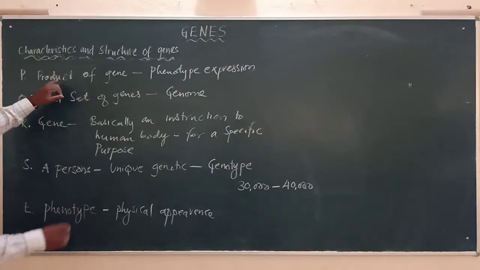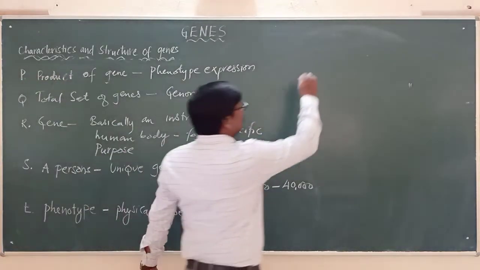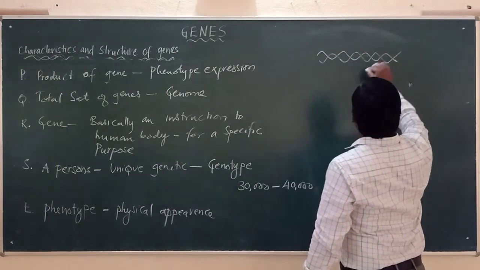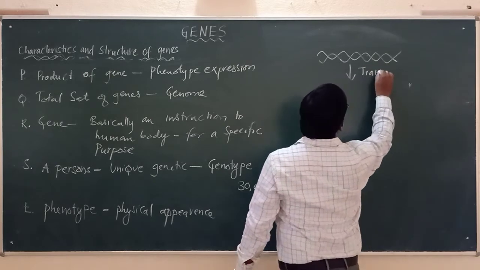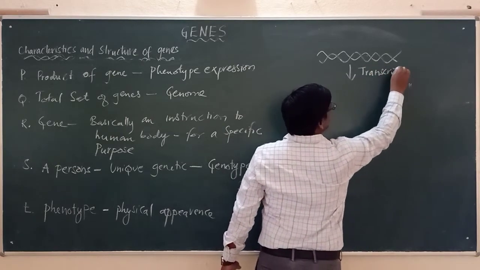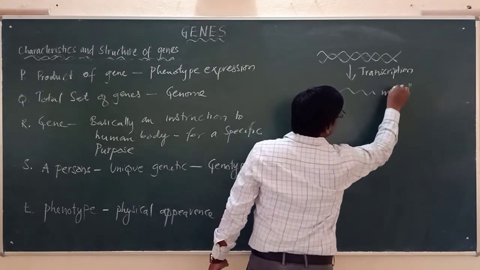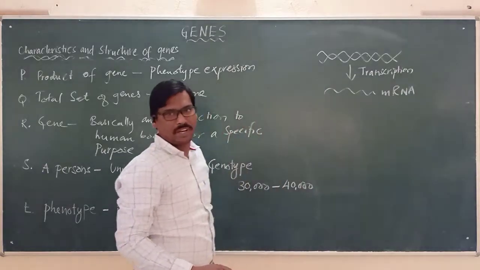So now the next one is the product of gene. We already studied that if this is the DNA, it will undergo a process called transcription, producing the mRNA, or in simple terms we call it RNA, but otherwise it is mRNA.